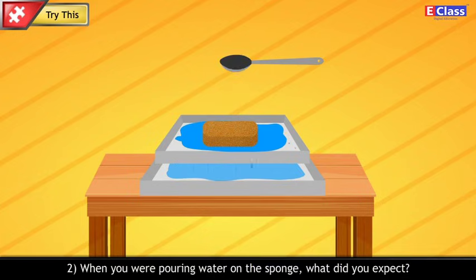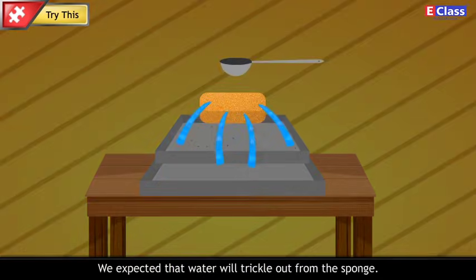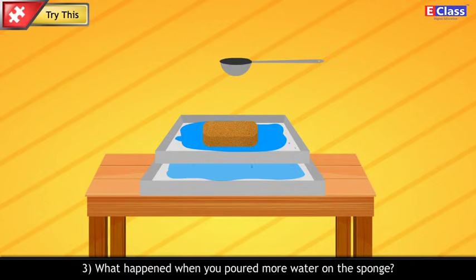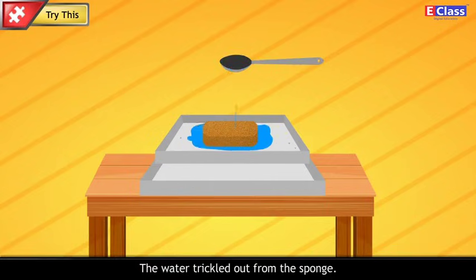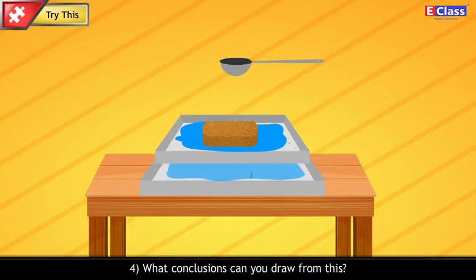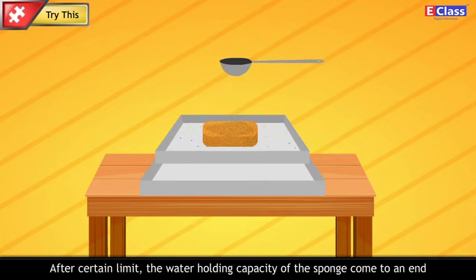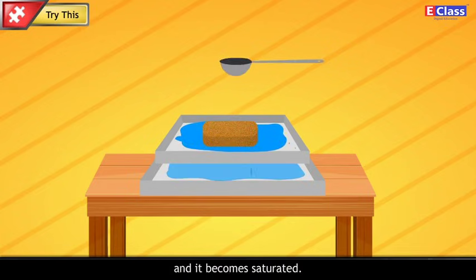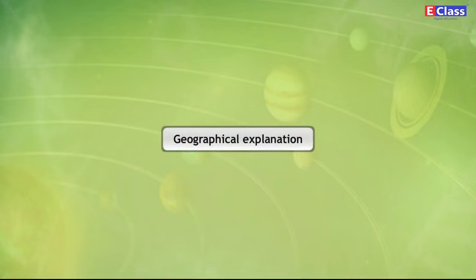When you were pouring water on the sponge, what did you expect? Answer. We expected that water will trickle out from the sponge. What happened when you poured more water on the sponge? Answer. The water trickled out from the sponge. What conclusions can you draw from this? Answer. After a certain limit, the water holding capacity of the sponge comes to an end and it becomes saturated.